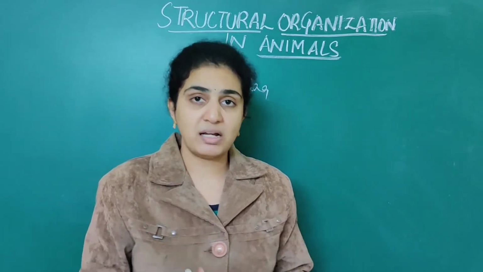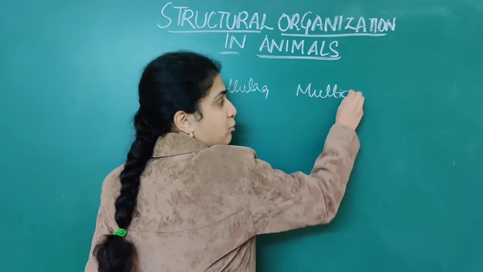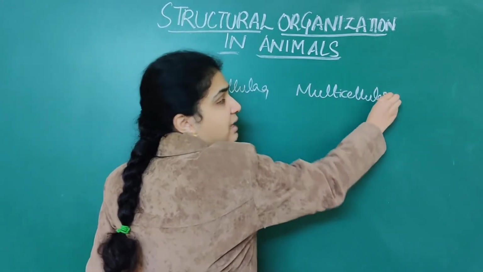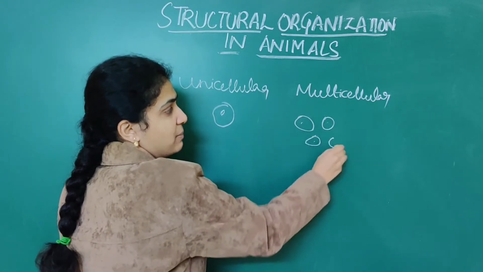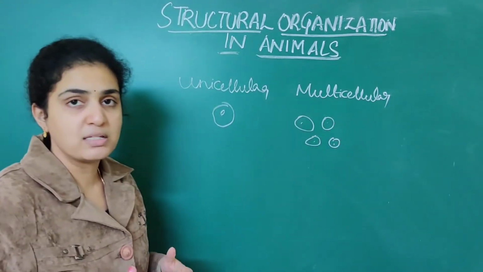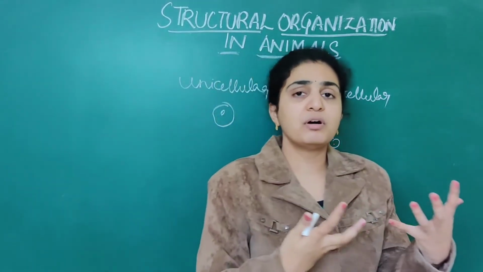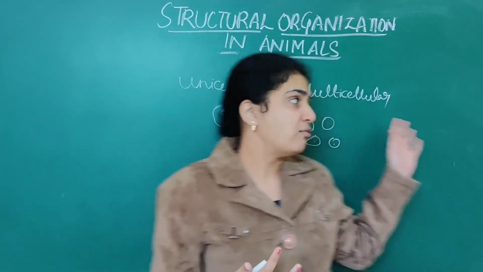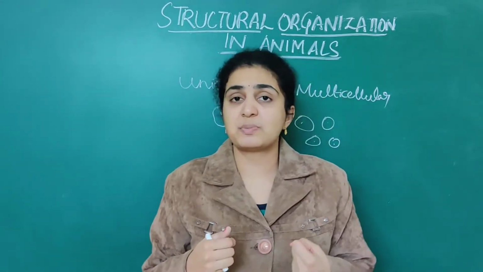When it comes to multicellular organisms, by name only we can understand that numerous cells are present. When numerous cells are present, one cell will perform one function. One will perform digestion, one will perform absorption, one cell will perform respiration.